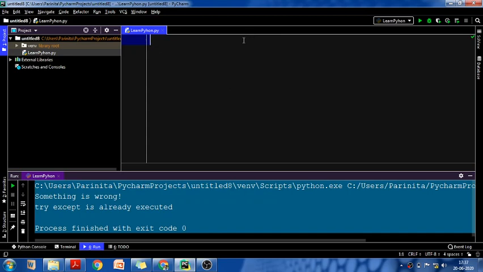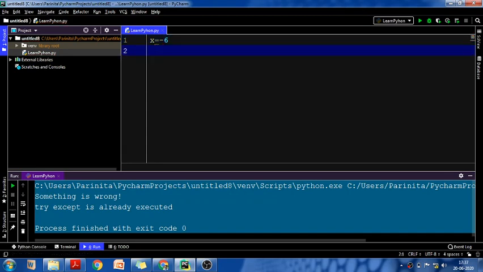Fine. Now, just one more case that I wanted to show you is that you can also raise your exception inside any if condition. That means on the basis of some condition you can raise your exception. Let's say x is any variable and you are assigning the value minus 6 to x.